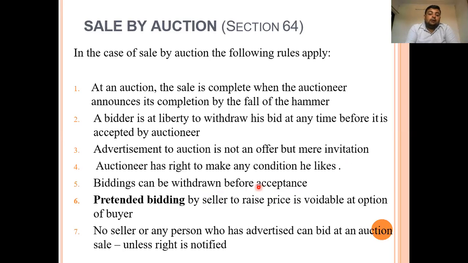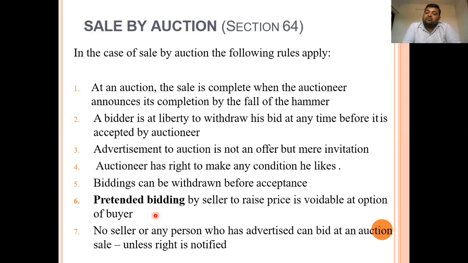Next, pretended bidding by the seller to raise the price is voidable at the option of the buyer. Sometimes it has happened that a person doing an auction sale sends one person to sit among the bidders, and that person is pretending to bid. It means that person is increasing the price of the commodity, although the bid price of that commodity is not as high as it is. So that is what he is doing at that time.